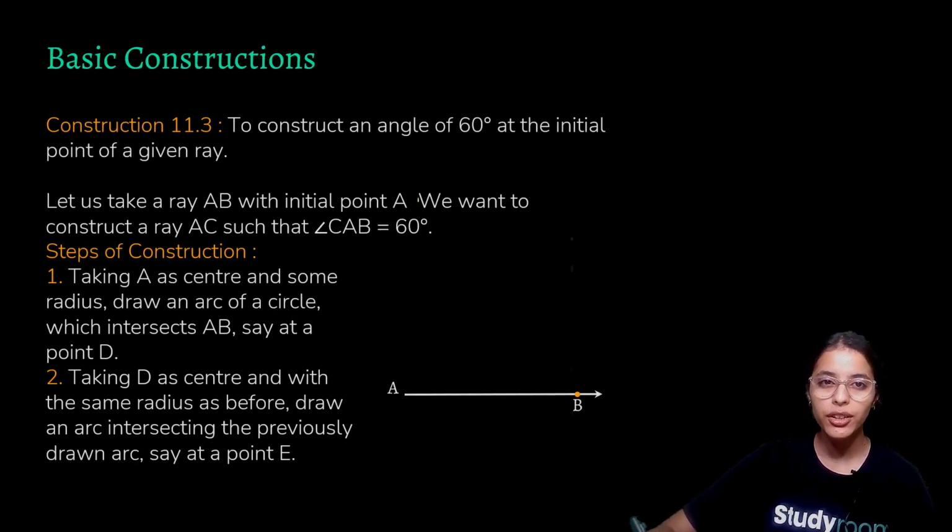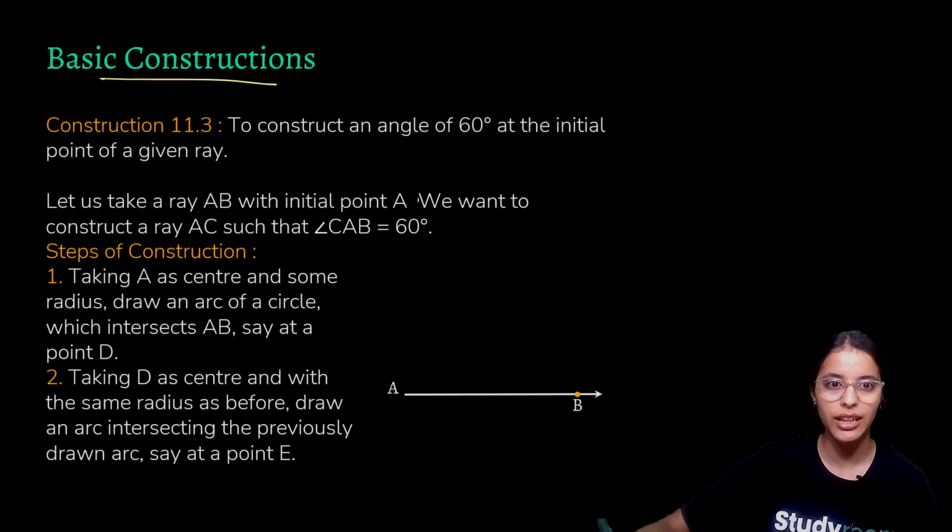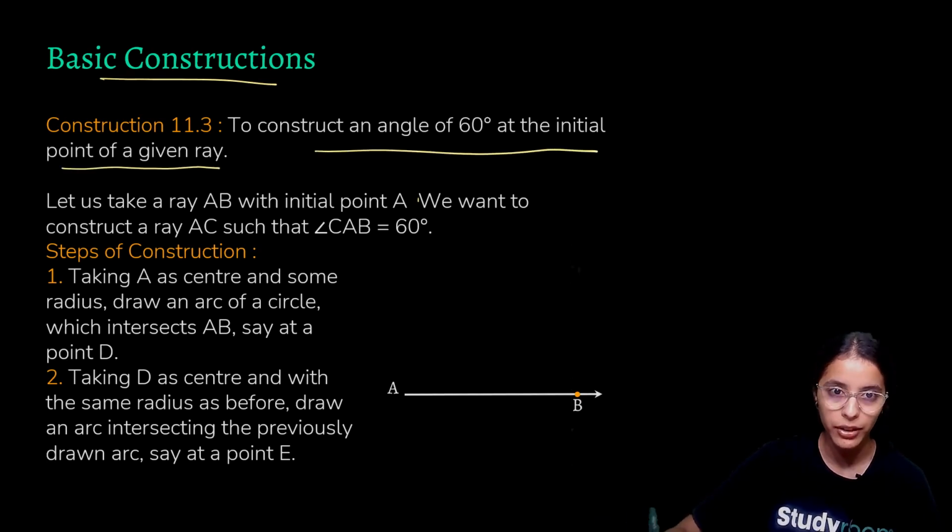Now let us move on to our next basic construction, that is to construct an angle of 60 degrees at the initial point of a given ray. Our ray is A to B. So the question is that we have a ray having an initial point A, and we have to construct an angle such that angle CAB would be equal to 60 degrees. Suppose we have to make a 60 degree angle at A.